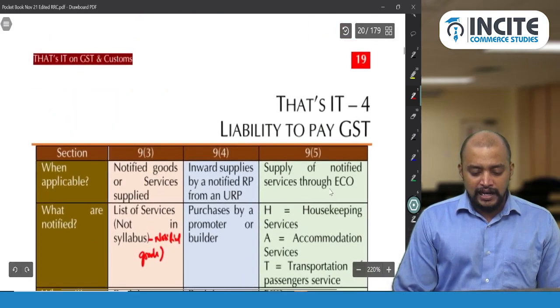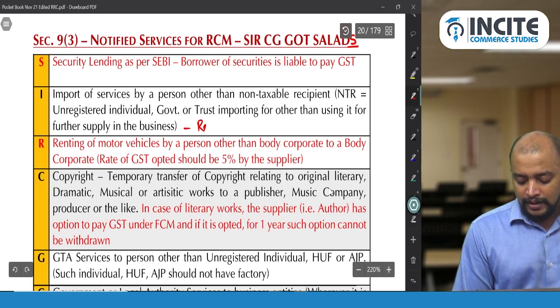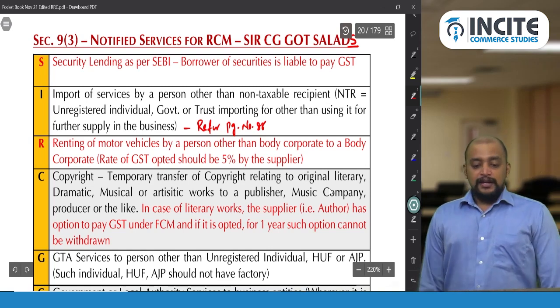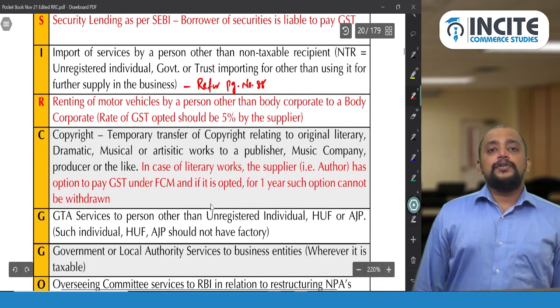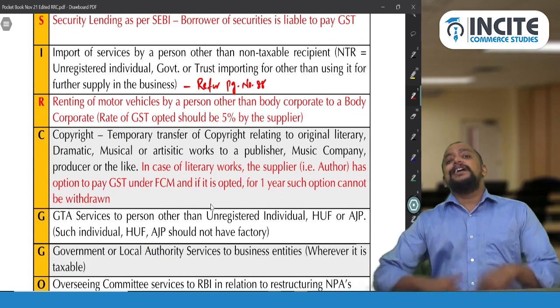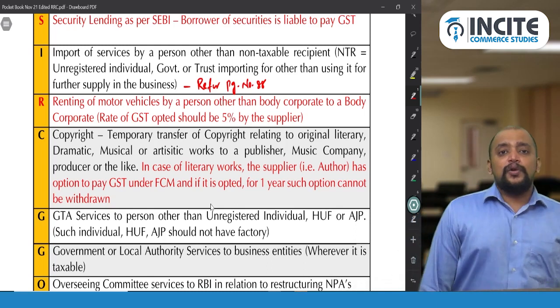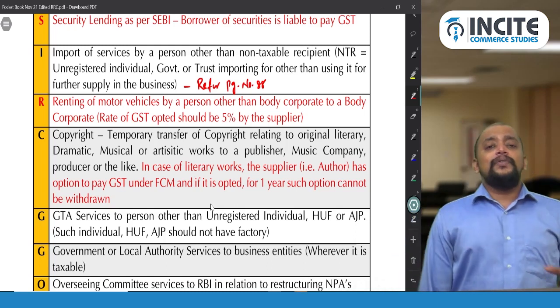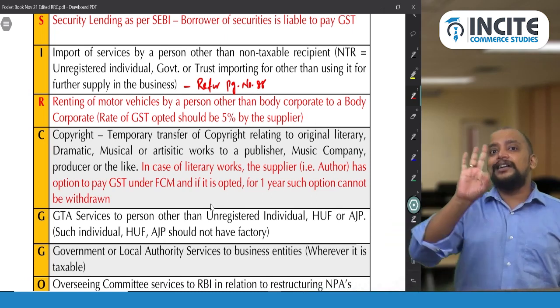Refer to page number 88. Then, renting of motor vehicles. Renting of motor vehicles: we have a few exemptions, but wherever it is taxable, is the liability to pay GST always on the recipient? No. There are three conditions.